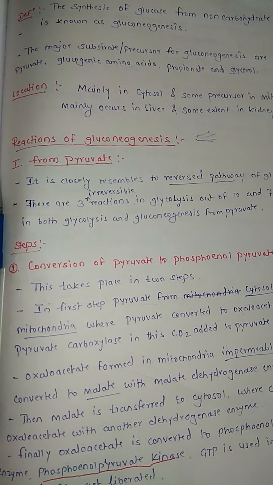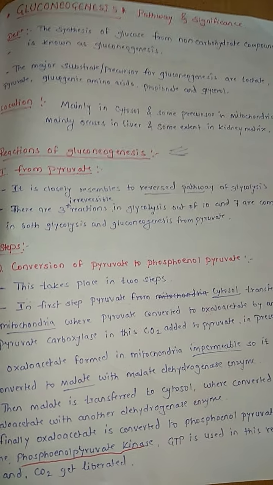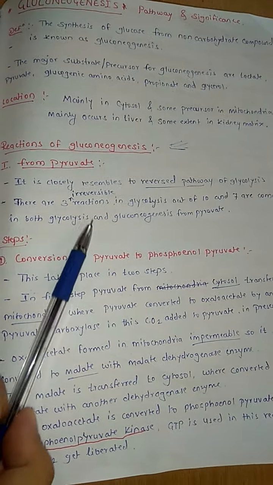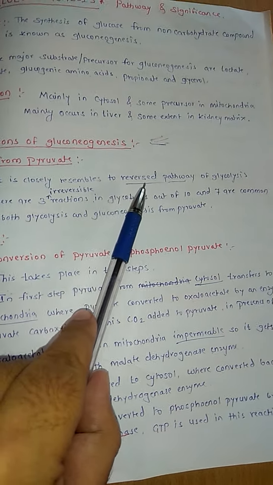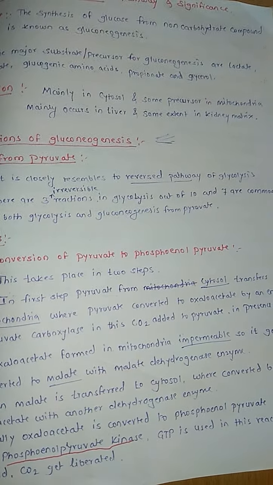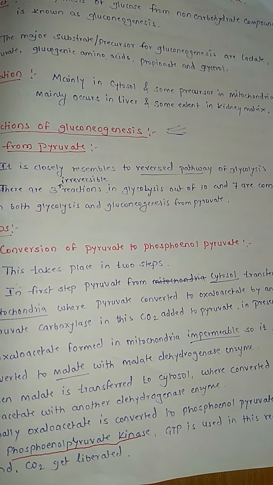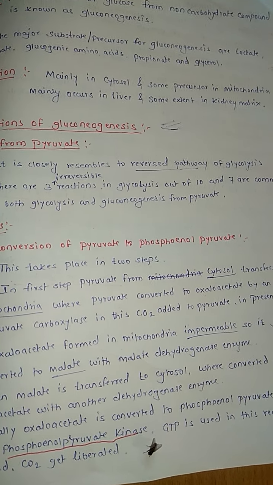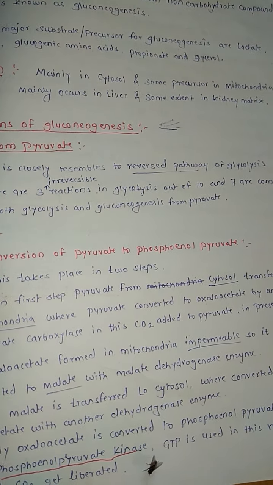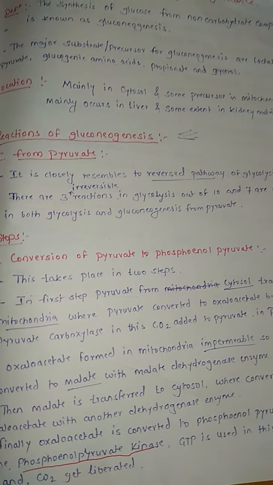Now first we will see from pyruvate. Now from pyruvate it closely resembles the reversible pathway of glycolysis. As earlier told, how glucose forms from pyruvate is just like a reversal of glycolysis only.